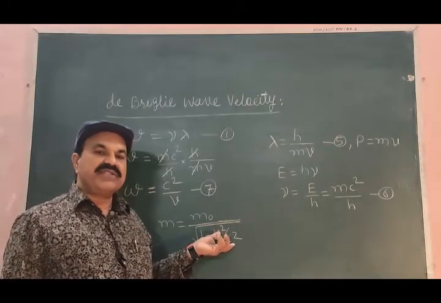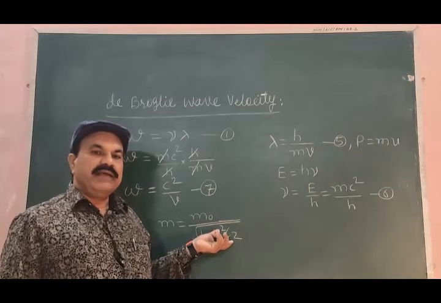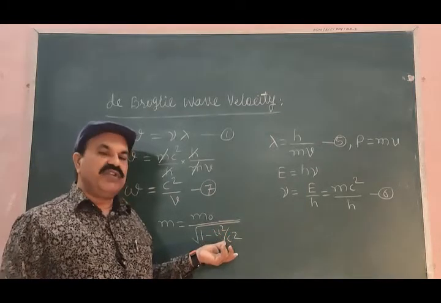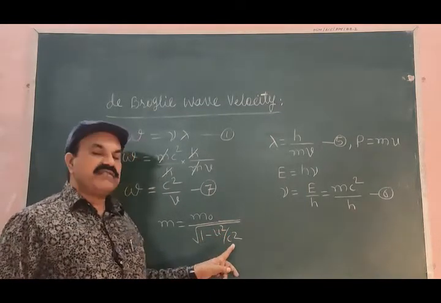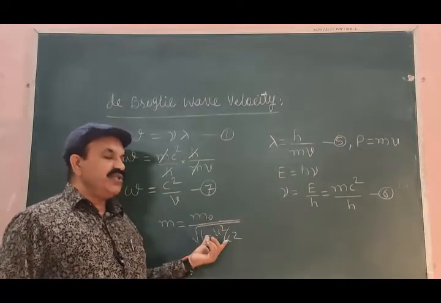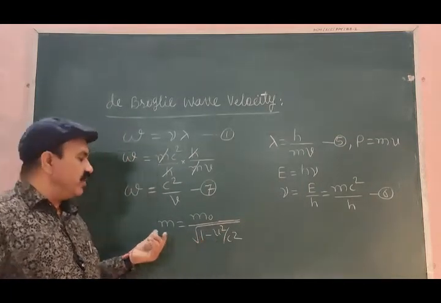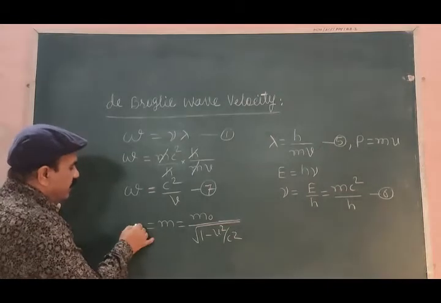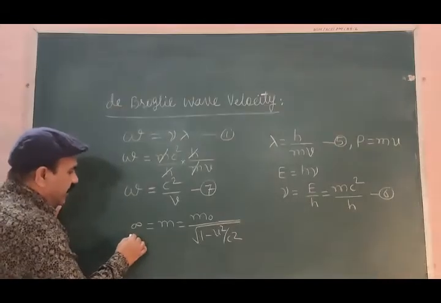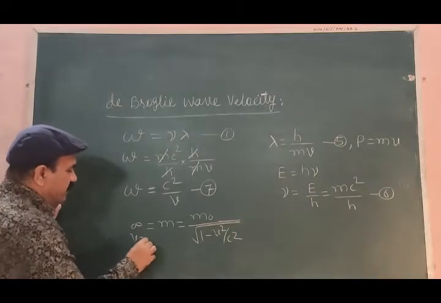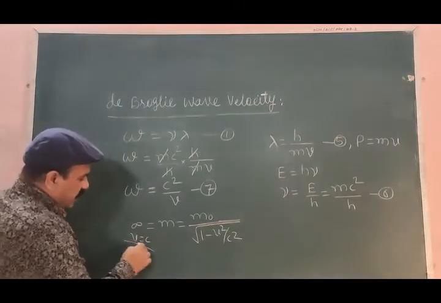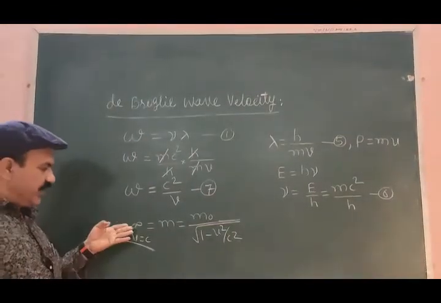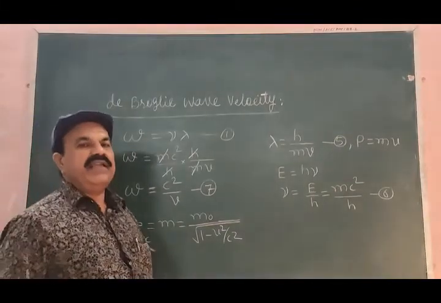These two will become the same. The ratio of these two will be 1. 1 minus 1 is 0. m0 divided by 0. This m will be infinity if v is equal to c. If v is equal to c, m will be infinity.